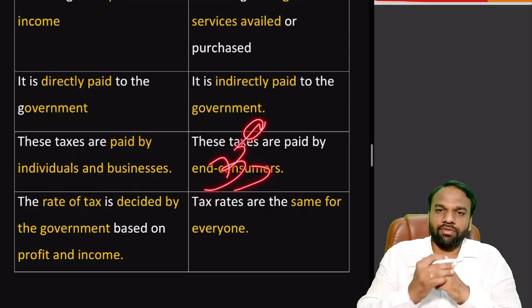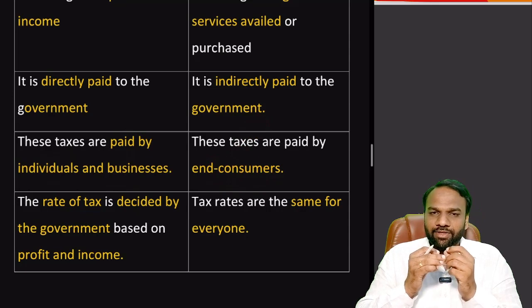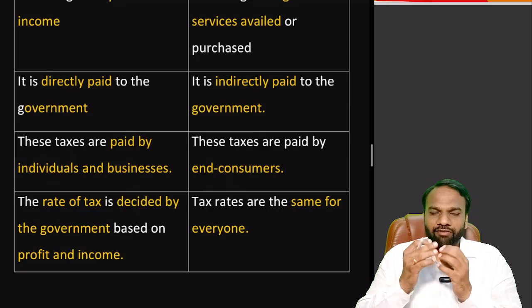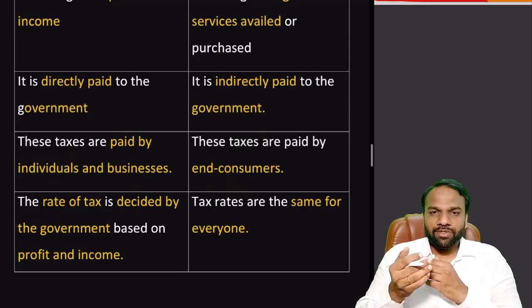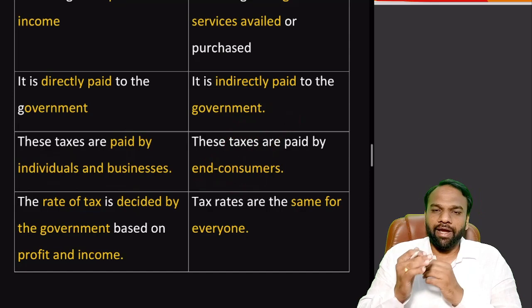Next, indirect taxes are paid by end consumers. Very important. Let us take an example of a biscuit packet. It involves multiple stages. Initially a person will buy raw materials like flour, sugar, etc. Finally he will manufacture biscuits, and he will also purchase the wrapping cover, and finally he will sell it. The end user who purchases the biscuit packet will pay the indirect taxes. Very important, they are paid by end users.